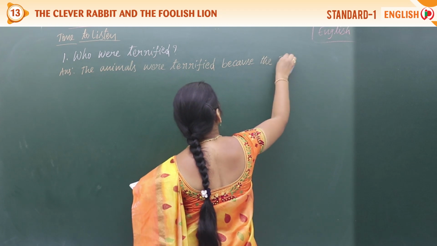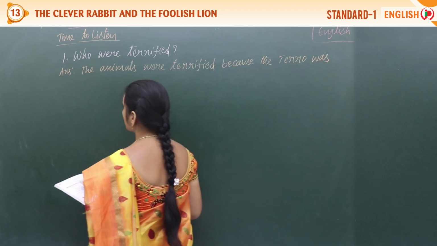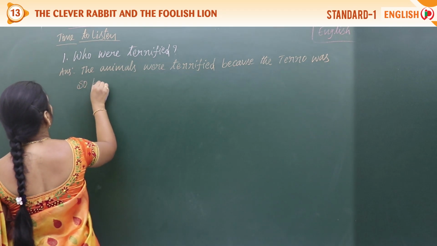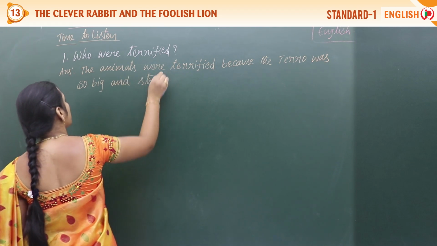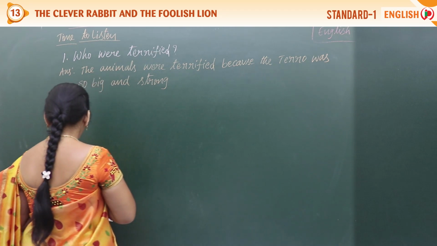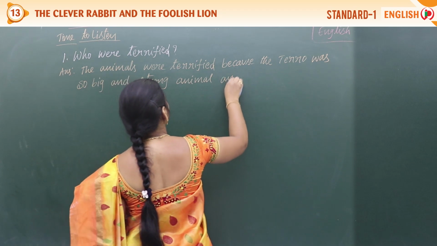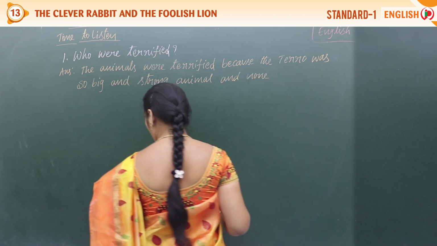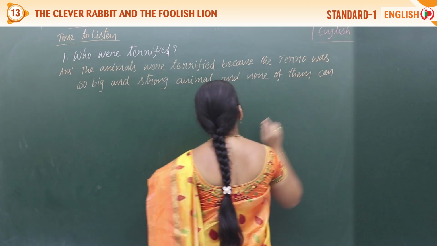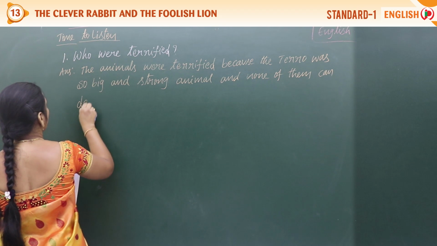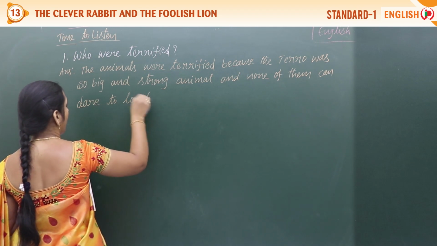the terror was so big and strong. The terror was so big and strong an animal, and none of them can dare to touch the animal.